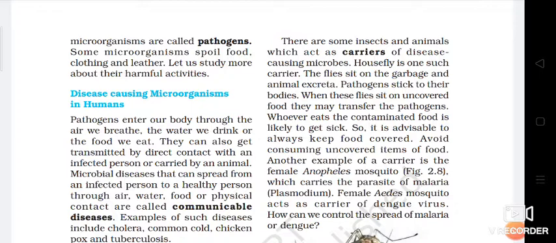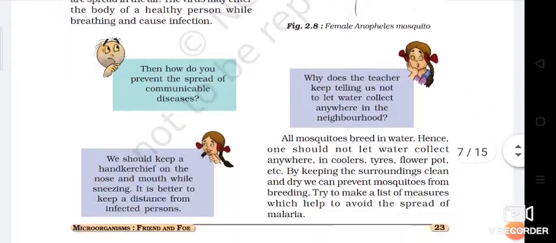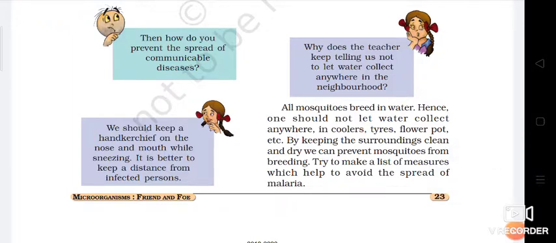Another example of a carrier is the female Anopheles mosquito, which carries the parasite of malaria, that is Plasmodium. Female Aedes mosquito acts as a carrier of dengue virus. How can we control the spread of malaria or dengue? All mosquitoes breed in water, so we should avoid the collection of water in any place. Stagnant water is a house of such kinds of mosquitoes. Hence, one should not let water collect anywhere, in coolers, tires, flower pots, etc. By keeping the surroundings clean and dry, we can prevent mosquitoes from breeding.